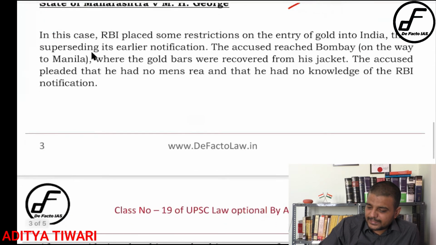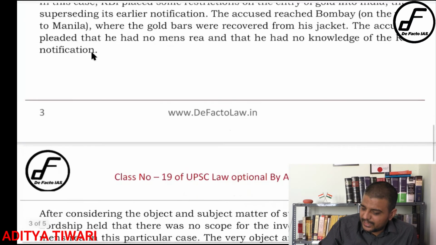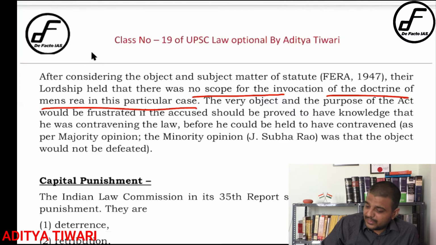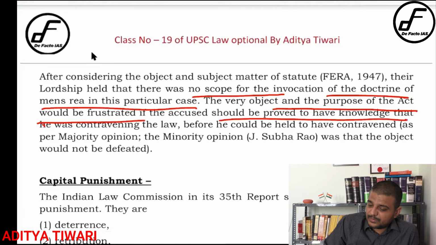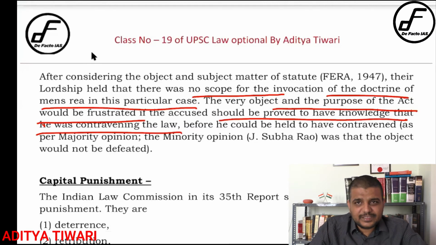Now this MS George case is a very important case, you must be knowing. A person was coming to India with gold, and while he was in flight, it was declared illegal by RBI, right? And finally he was arrested when he landed at the airport. Then the court held that there was no scope for the invocation of the doctrine of mens rea in this particular case. The very object and purpose of the act would be frustrated if the accused had to be proved to have knowledge that he was contravening the law, right? So it said that in strict liability offences, mens rea can be waived.